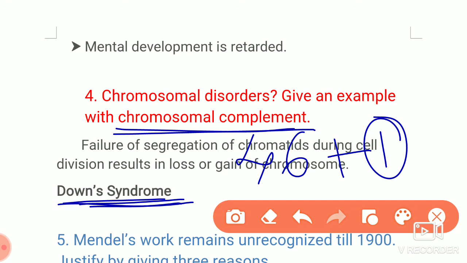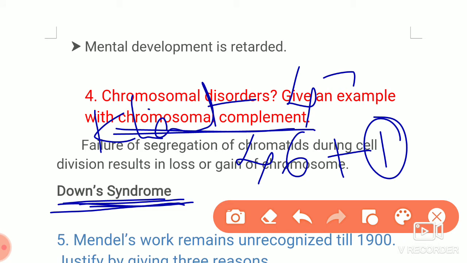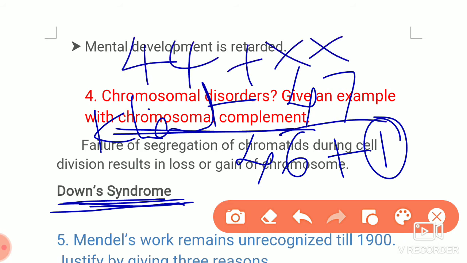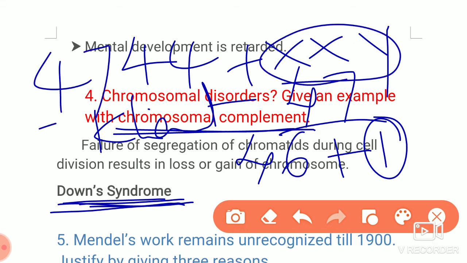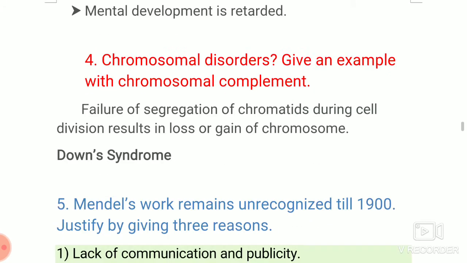Example: you can also write it as Klinefelter syndrome. In that there are also 47 chromosomes, that is 44 plus XXY. So there is an extra one, and the total is 47. That also you can write as an example.